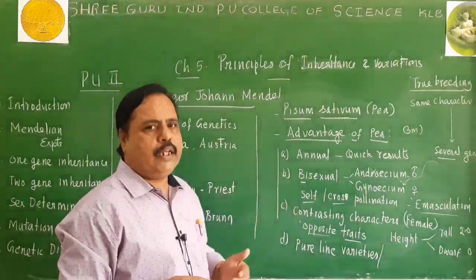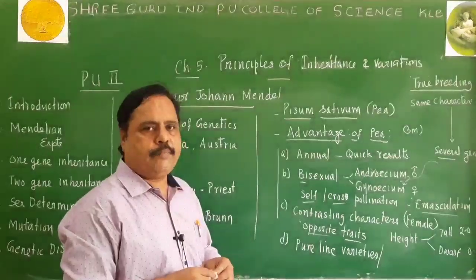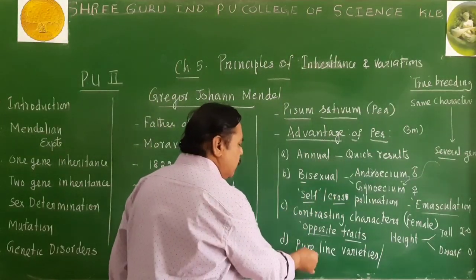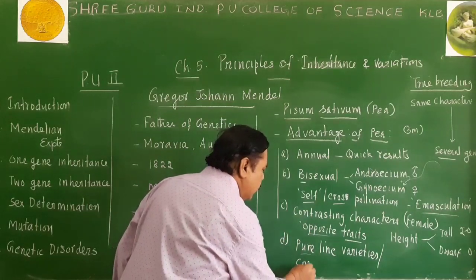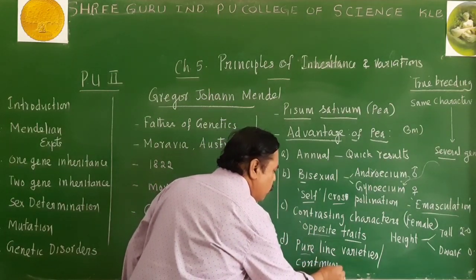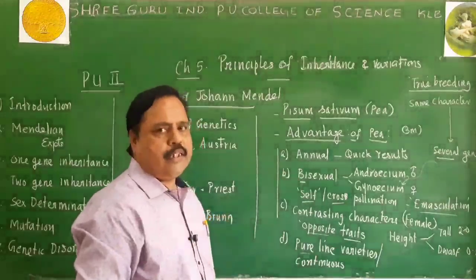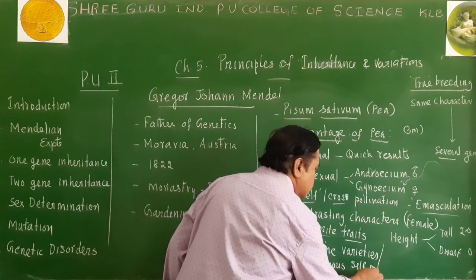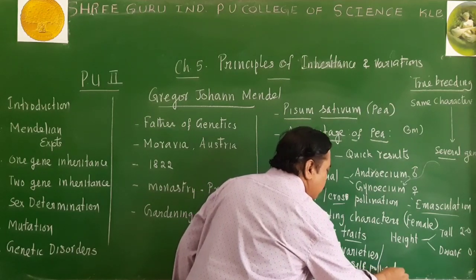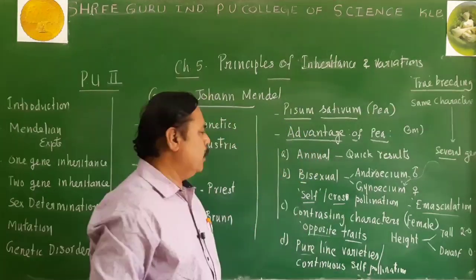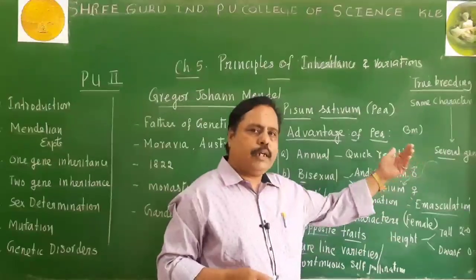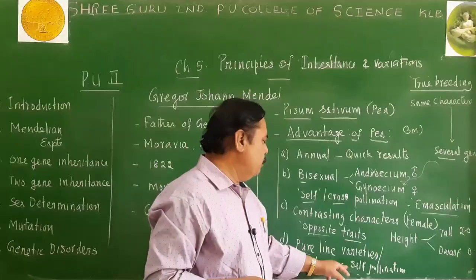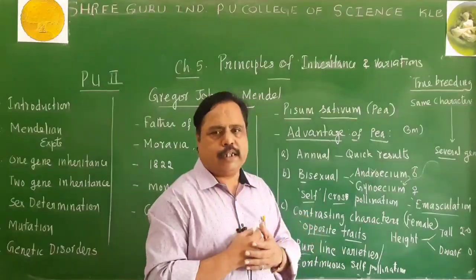Mendel got some idea about this pure breeding varieties. That is, by continuous self-pollination, any variety can be made into a pure line variety. So how can you get a pure line variety? That is the question here. It can be possible by continuous self-pollination. If you do not allow cross-pollination, if you do not allow other kinds of pollen grains to contaminate, then it will breed truly for that particular character only.